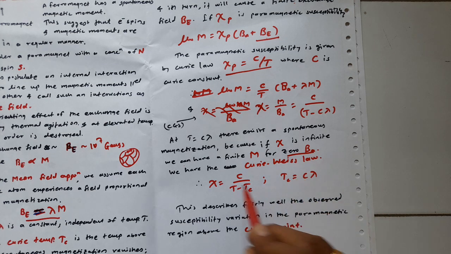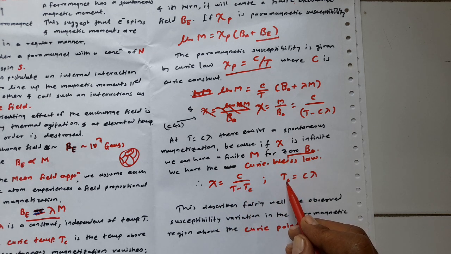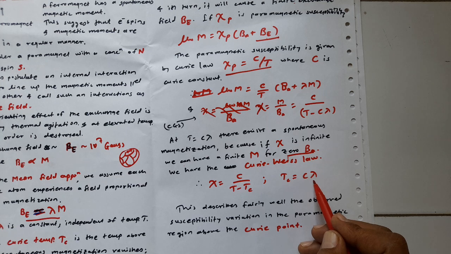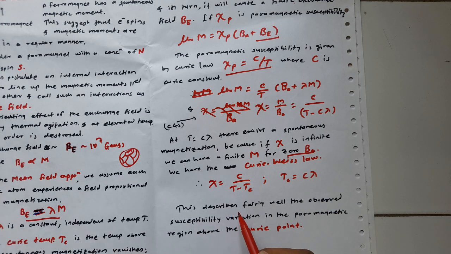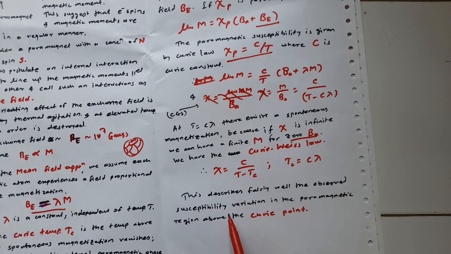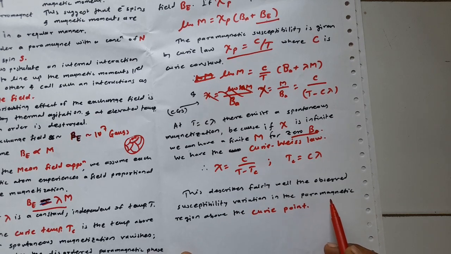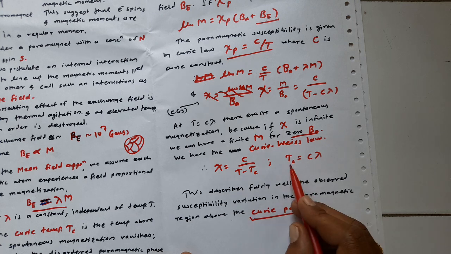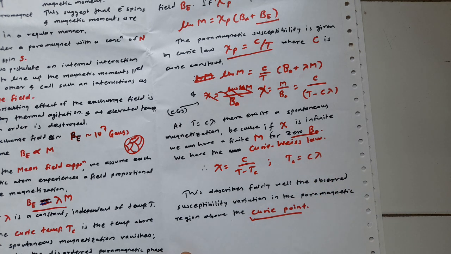So, we get the Curie-Weiss law, chi is equal to C upon (T minus Tc), provided that Tc is equal to C into lambda. This describes fairly well the observed susceptibility variation in the paramagnetic region above the Curie point. This is also called the Curie point, Tc equal to C lambda. Thank you.